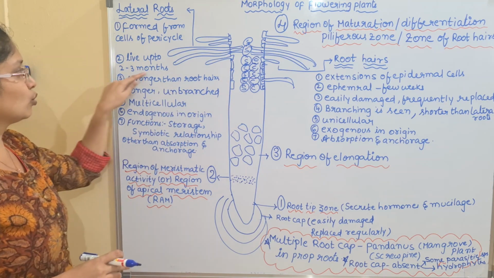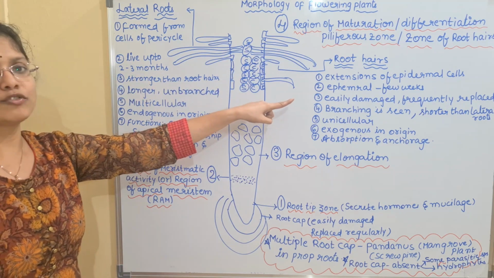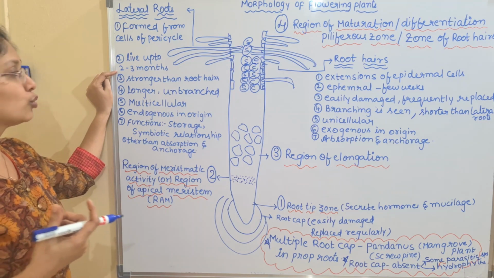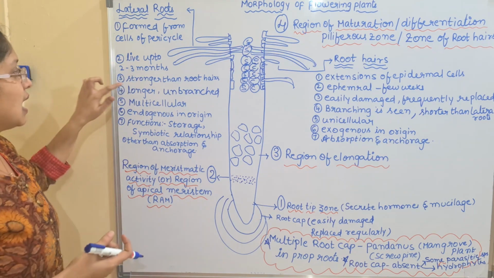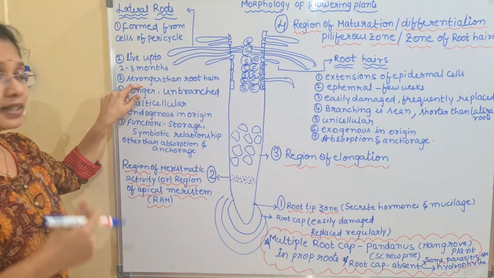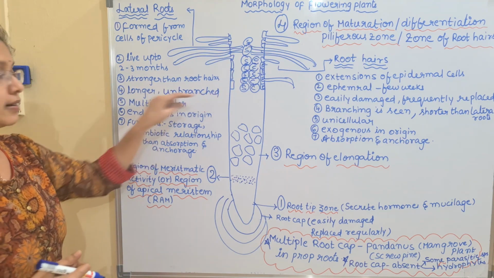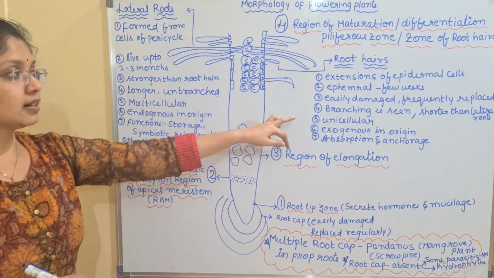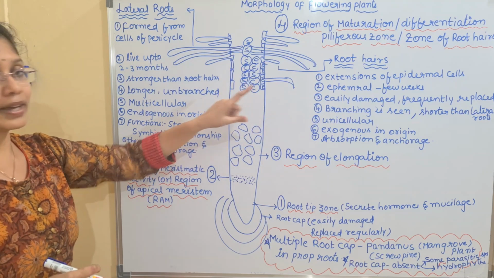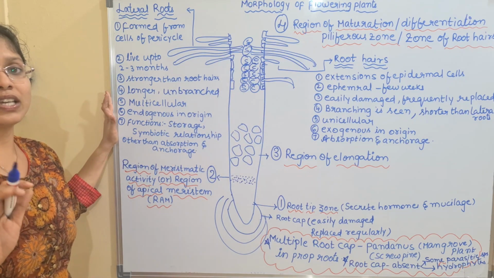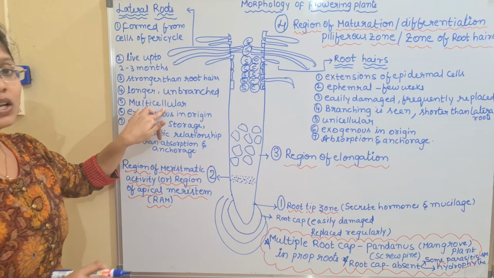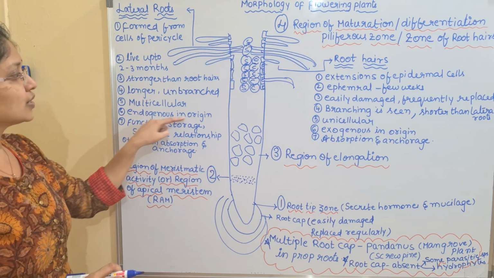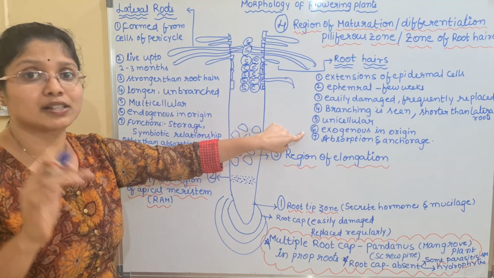And second, they live up to 2 to 3 months. Here the lifespan is a few weeks, but here it can extend its lifespan to 2 to 3 months. And next we have the strength, it is stronger than the root hairs, and next they are longer, and another important difference, they are unbranched. Here the branching can be seen for the root hairs, but for lateral roots we don't have any branching, and they are multicellular in nature, and here they are unicellular in nature. And here it is endogenous in origin, and here it is exogenous in origin.